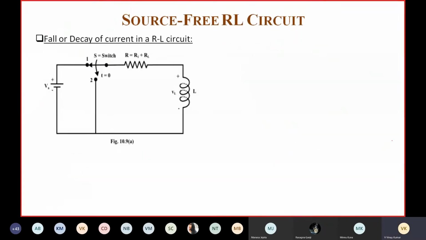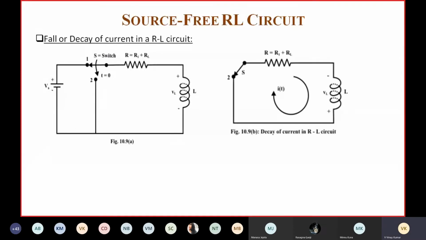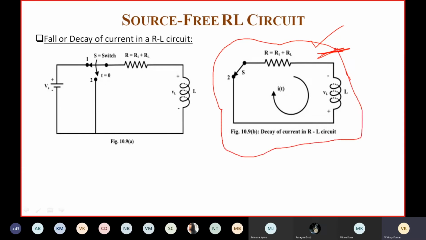Now the switch is thrown to position 2. If the switch is thrown to position 2, this will be the circuit. It is a source-free RL circuit; no source is connected to this circuit. Here we are going to find the expression for the current I of t in this circuit.